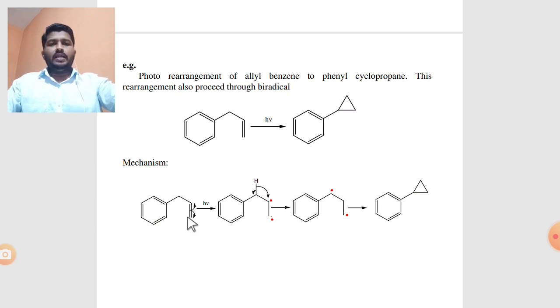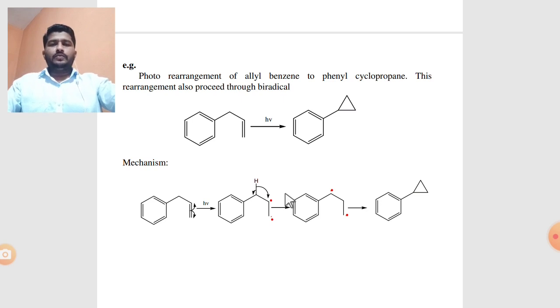By absorption of light radiation, homolytic cleavage of this pi bond gives two radicals, a carbon radical and a carbon radical. But there is a hydrogen transfer mechanism, meaning H radical transfer. The hydrogen at the first position transfers as an H radical to the second position, and it gives a radical at the first position. The carbon radical of the first position and the carbon radical of the third position combine with each other and finally give the cyclopropane derivative. This is a very important and interesting example of the di-pi-methane rearrangement reaction.